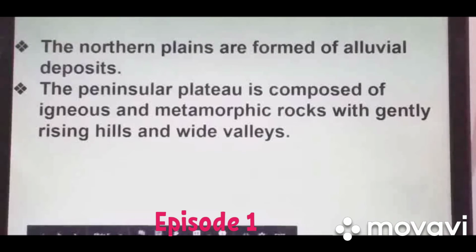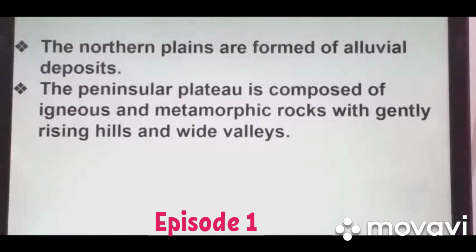Now the northern plains are basically formed of alluvial deposits brought by the rivers that flow through this region, like Ganga, Brahmaputra, Indus and their tributaries. It is one of the most fertile lands of the earth, of India.